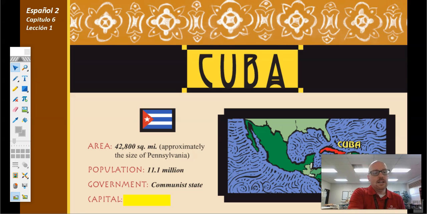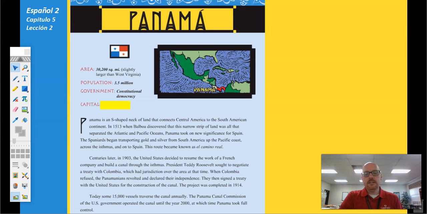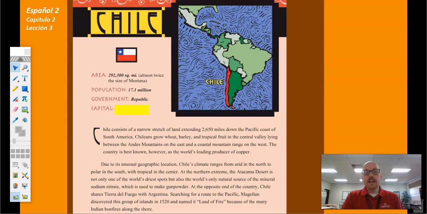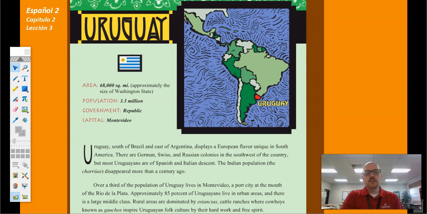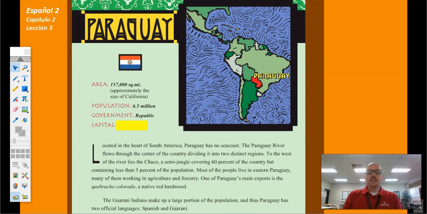¿Cuál es la capital de Cuba, clase? ¿Es La Habana? ¿De Panamá? ¿Panamá? ¿De Chile? ¿Santiago? ¿De Uruguay? Montevideo, sorry. Showed that one a little too soon there. Montevideo. ¿De Paraguay?